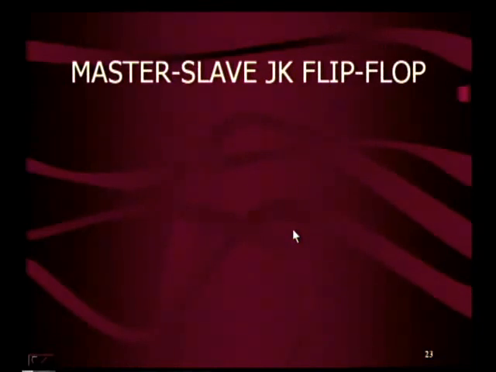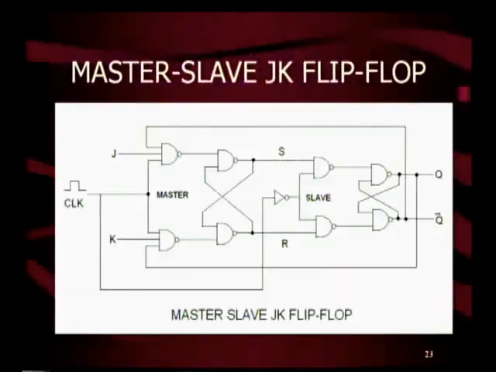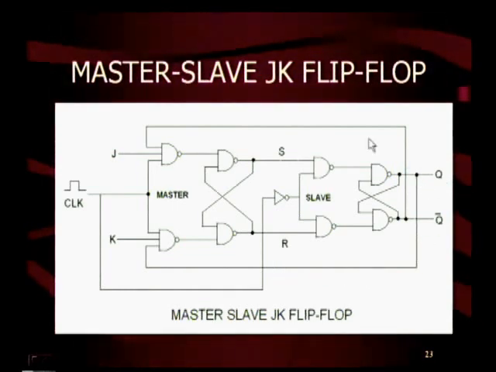Now let us see another flip-flop, a master-slave JK flip-flop. The problem of oscillating when J is equal to 1, K is equal to 1 for level clocking is eliminated in master-slave JK flip-flop. This is a diagram of master-slave JK flip-flop.